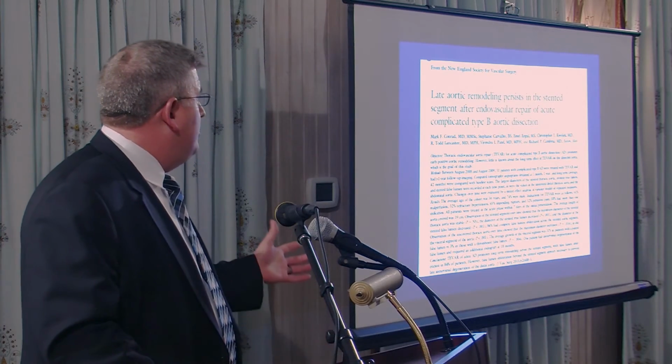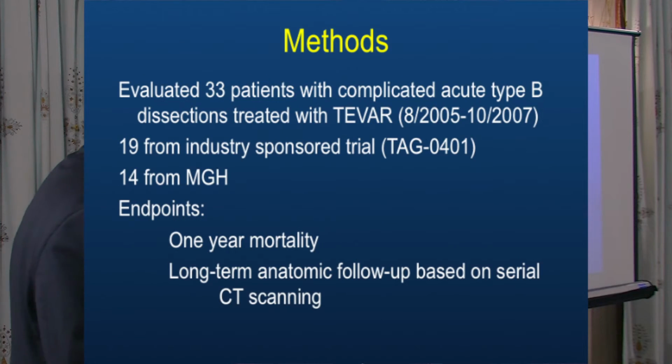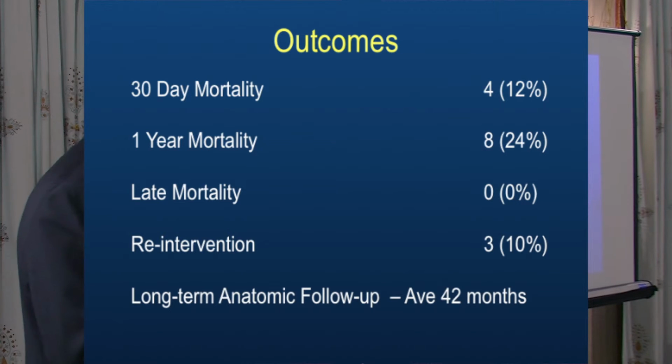Next. And so we looked at long-term anatomic changes in the aorta after stenting. Next. And we had 33 patients that we did this. 19 were from an industry-sponsored trial, and 14 were from MGH. And we looked at the long-term anatomic follow-up. Next. Outcomes were pretty good. These are all symptomatic patients, so they all had end organ ischemia of some kind or rupture, and the 30-day mortality was 12%, and 1 year was 24%.